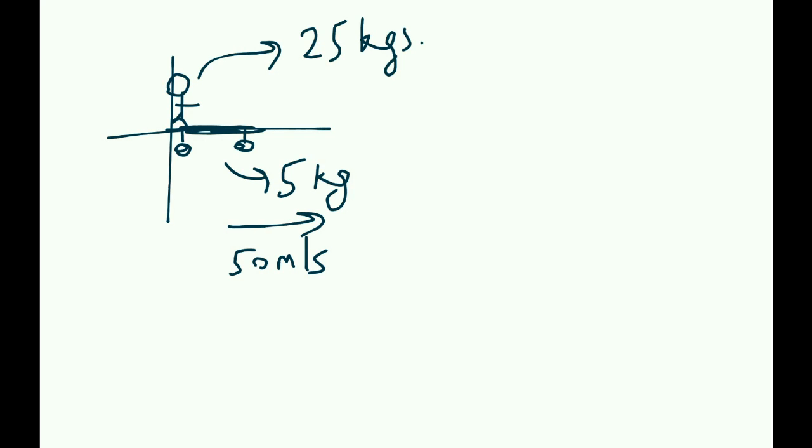Now let's find the velocity of the center of mass. What is that going to be? I'll write the base formula first: m1v1 plus m2v2 by m1 plus m2, right? Now we know v1 is 0, the boy is at rest initially.